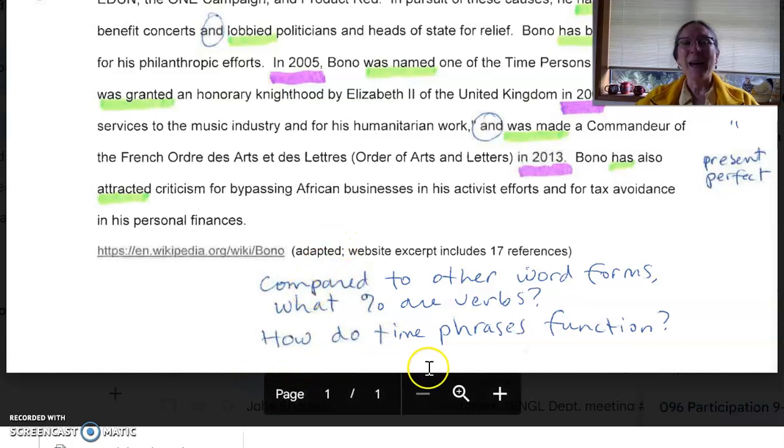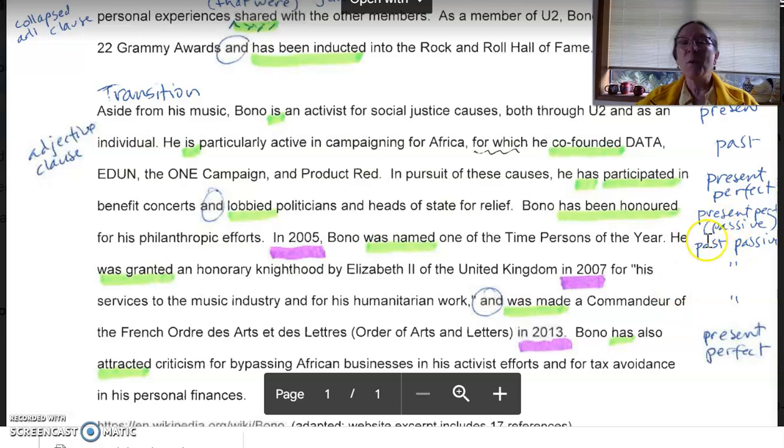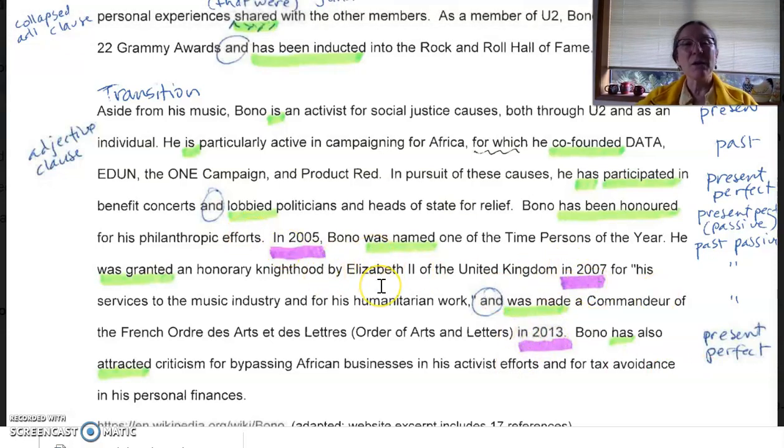And then finally, how do time phrases function? Are we moving from a present perfect passive to the past passive and back to the present perfect here? So these time phrases put you back into the past, and as they should.